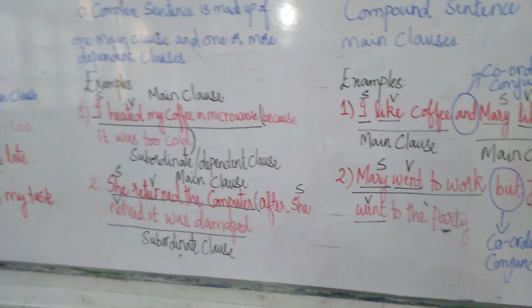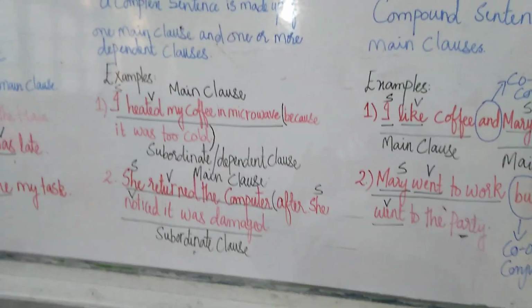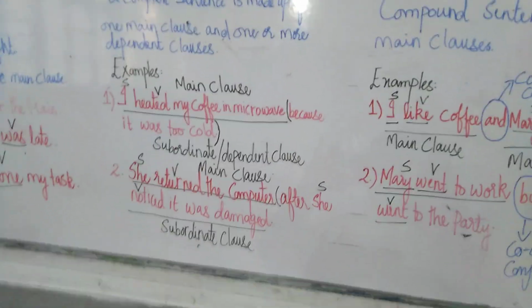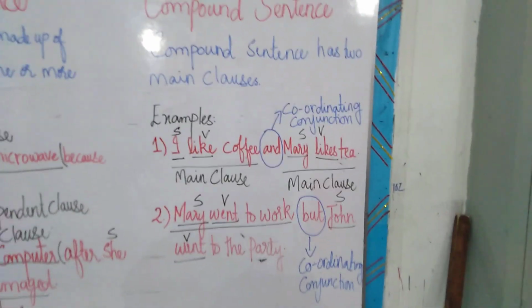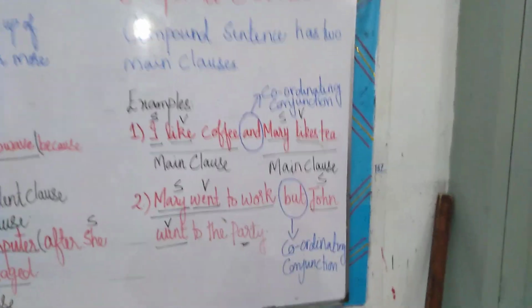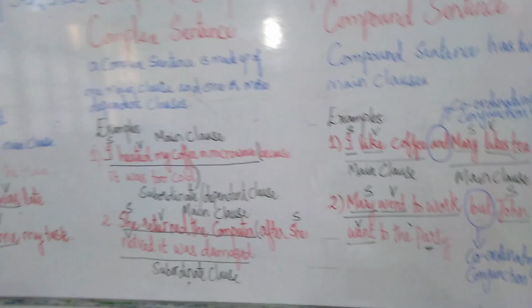We have so many subordinating conjunctions, such as because, if, whether, as soon as, and so many. But in English we have only three coordinating conjunctions: and, but, and or. Clear? I hope till here it's clear.